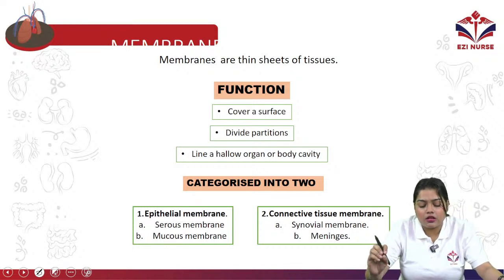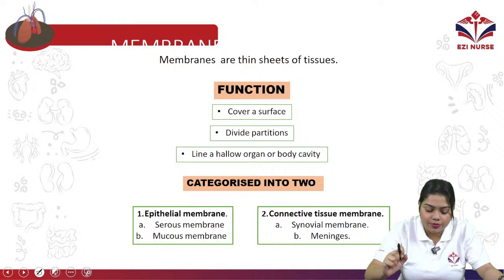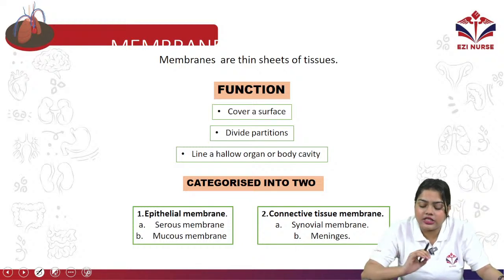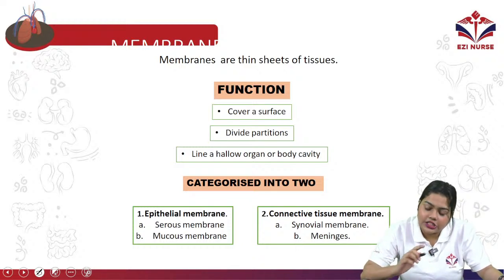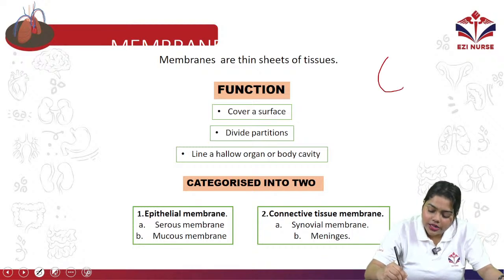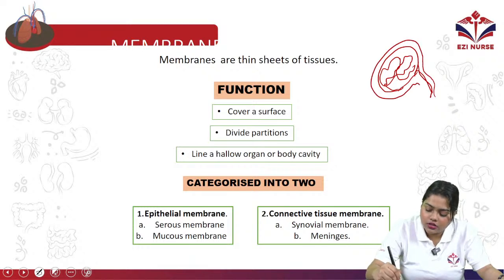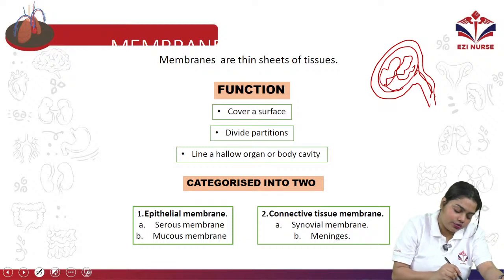What is the function of the membrane? So membranes are actually thin sheets of tissue. If you see the brain, the brain and spinal cord are also covered with a tissue layer, a thin layer of tissue, that is called as